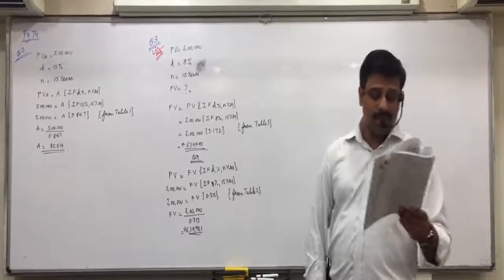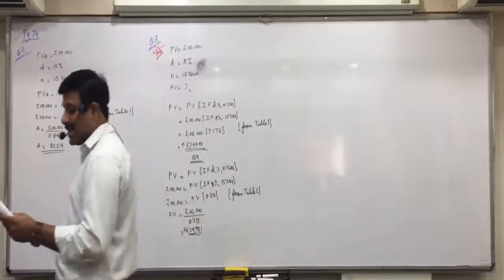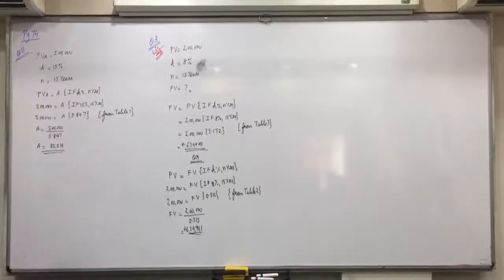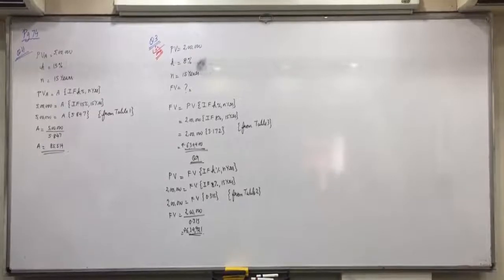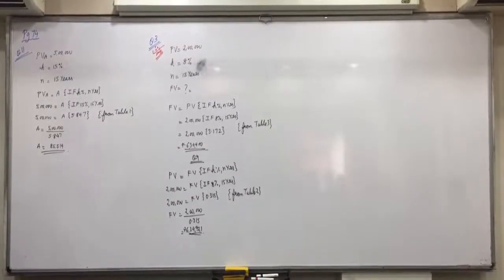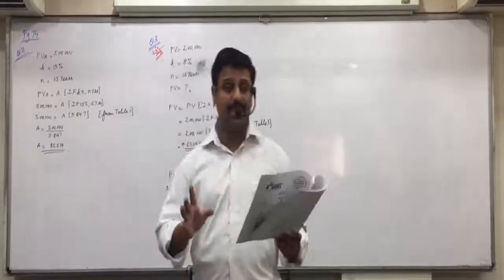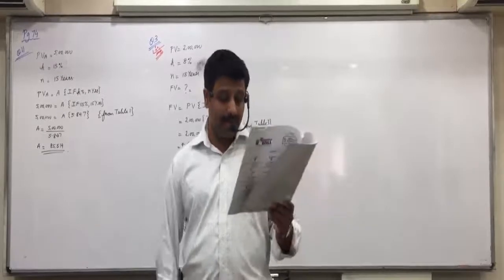Question 3, sub question 3. Mr. C deposits rupees 6 lakhs on his retirement. Shalu? Present value, PV, which pays 10% annual interest, K. How much can he withdraw annually? What is asked? A. For a period of 10 years. So that is again 6 lakhs as PVA, present value of annuity.